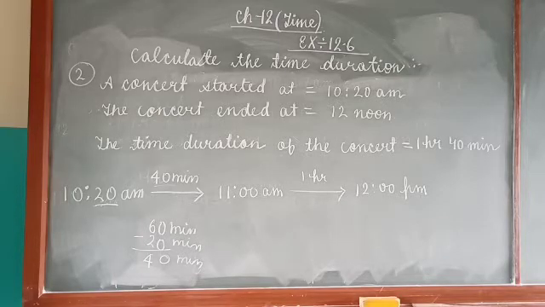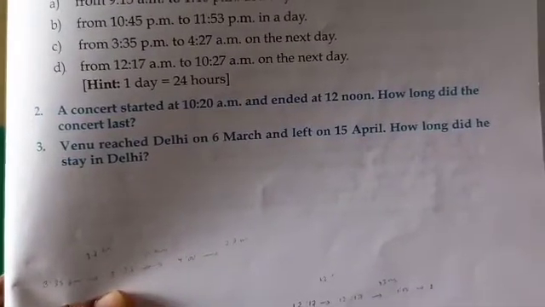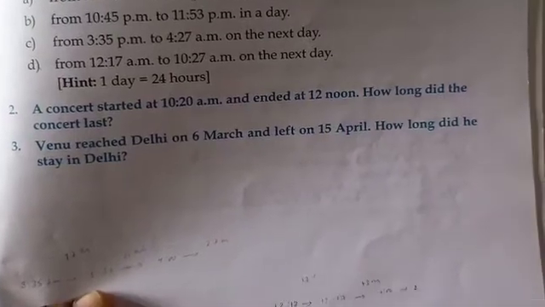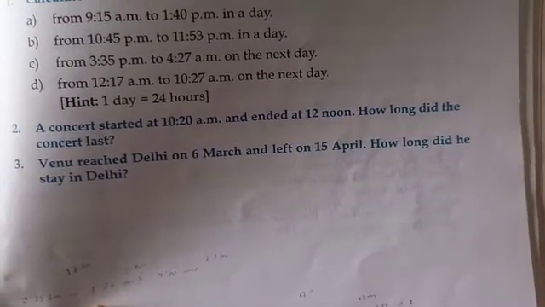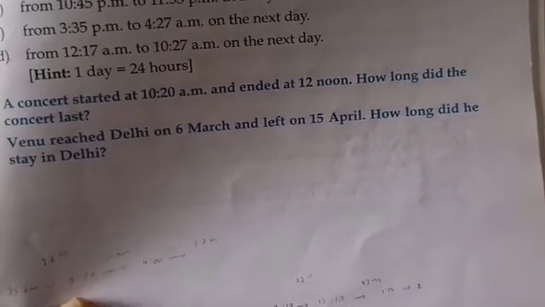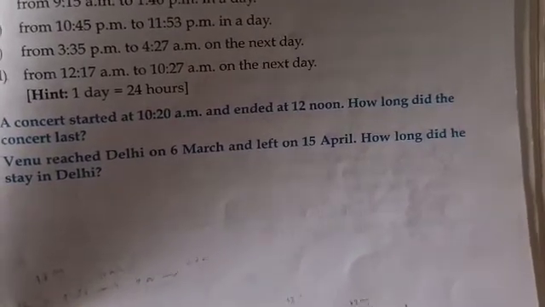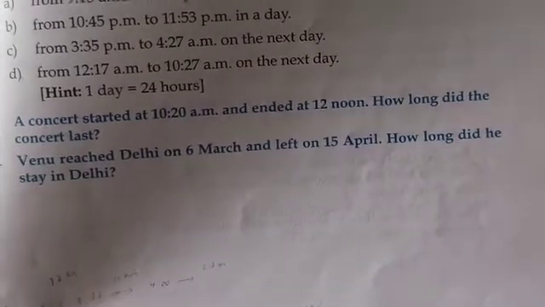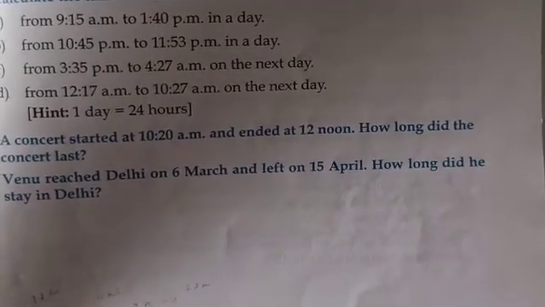Now let me first of all explain question number 3 and then we'll solve it. Now see, question number 3. Venu reached Delhi on 6th March and left on 15th April. Okay, so Venu is the name of a boy and he reached Delhi on 6th of March and he left Delhi on 15th of April. So you have to calculate the number of days he stayed in Delhi.